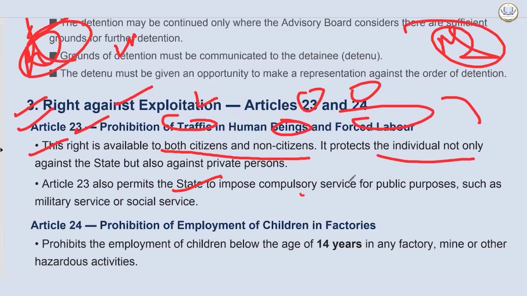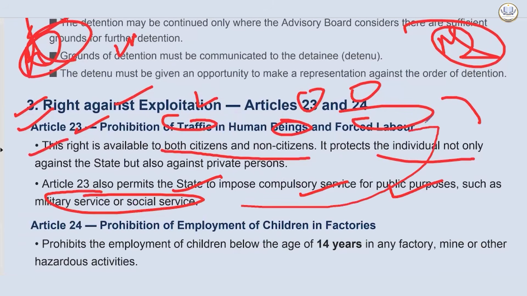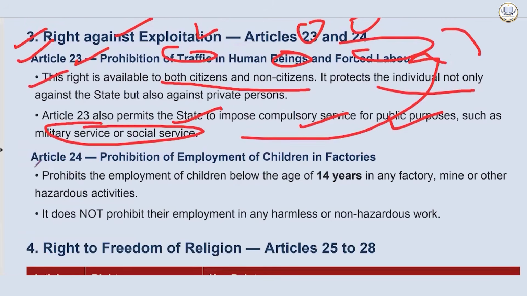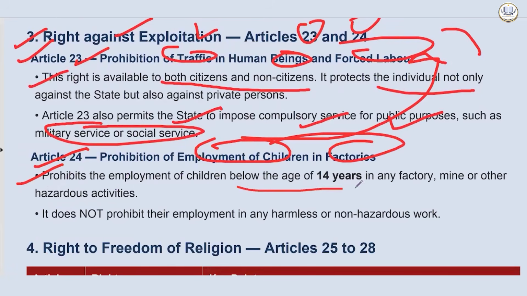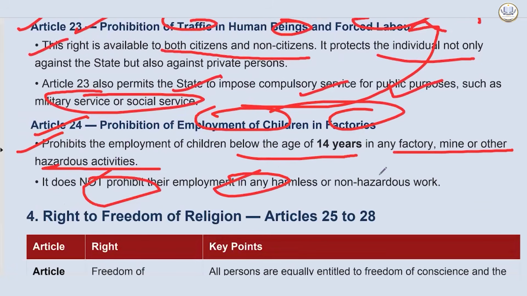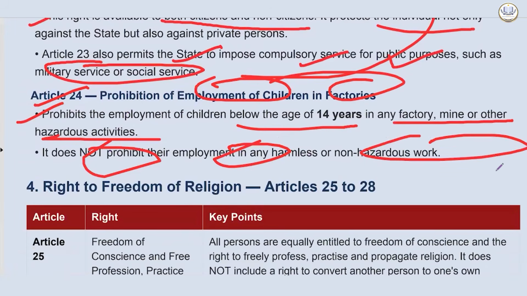It permits the state to impose compulsory service for public purposes such as military services or social services, which cannot be said to be a forced labor. Article 24, prohibition of employment of children in factories. It prohibits the employment of children below the age of 14 years in any factory, mine, or other hazardous activity. It does not prohibit their employment in any harmless or non-hazardous work. Okay. So if they are working in any harmless or non-hazardous work, it is not prohibited.